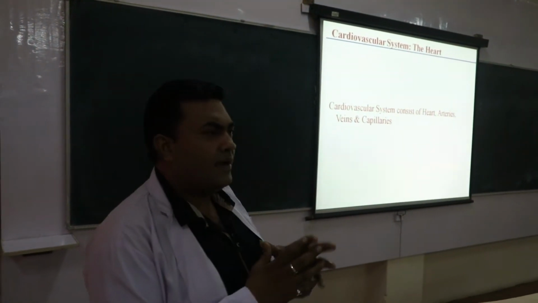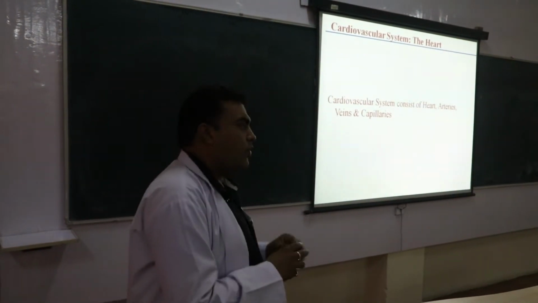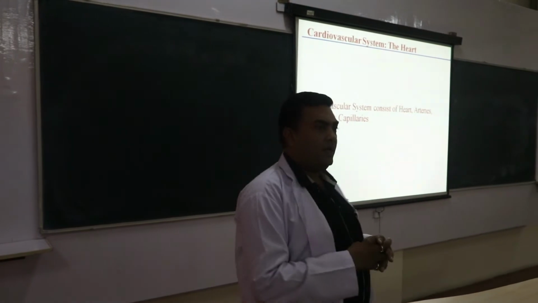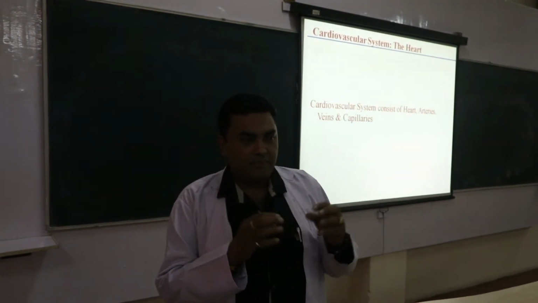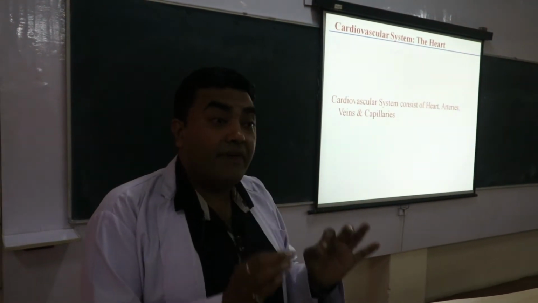Before going to that, we have to see the definition of an artery. What is an artery? An artery is a vessel which carries the blood away from the heart.